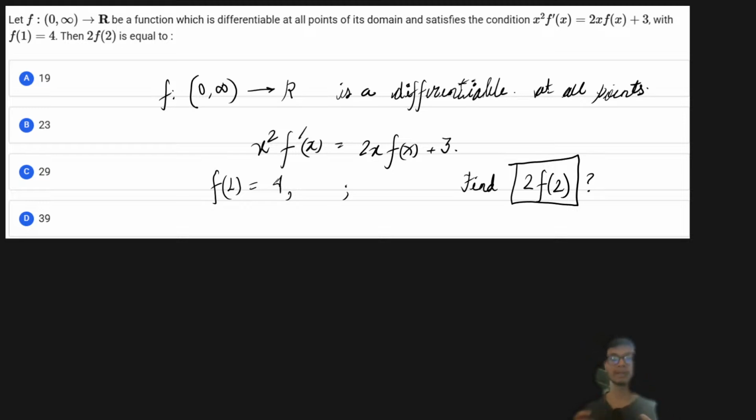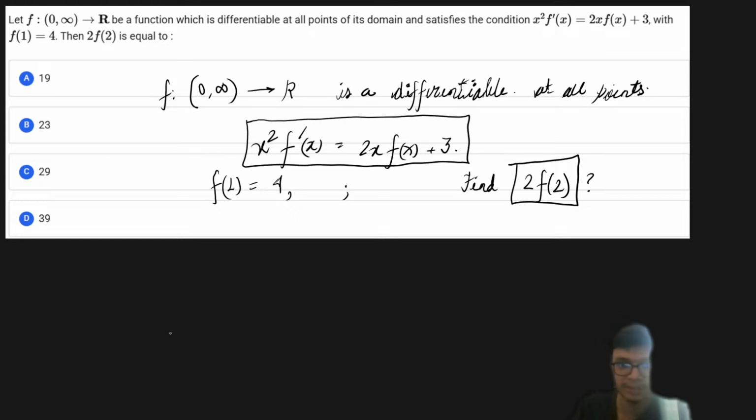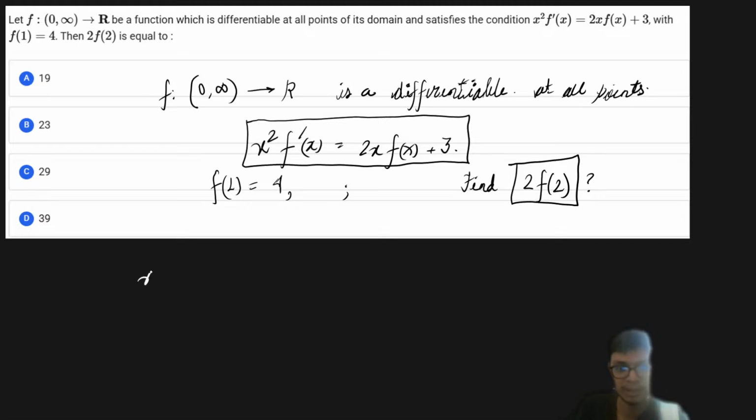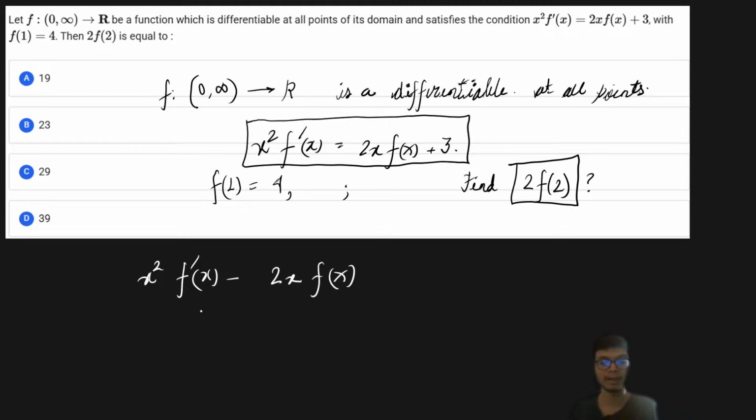Seeing this functional equation, what comes to my mind is that let us take it on one side. Let us make it like x square into f dash of x minus 2 times f of x. Looking at this expression, I recall the differentiation of a fraction, u by v.